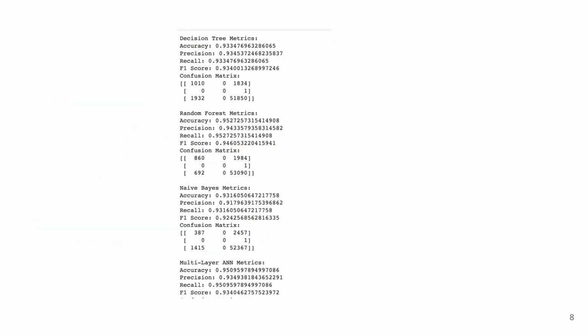Here we are showing the numerical values of accuracy, precision, recall, and F1 score, and also the confusion matrix for the four models. And they are depicted in the picture.